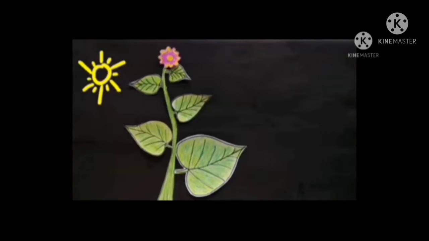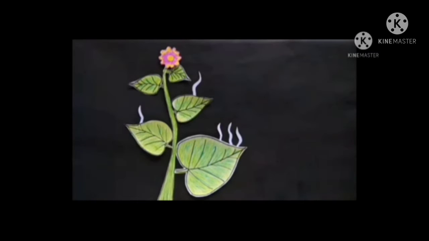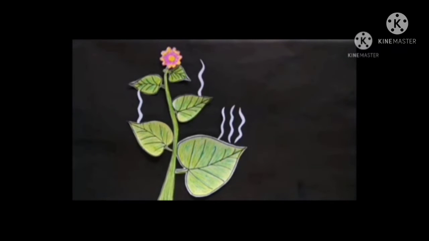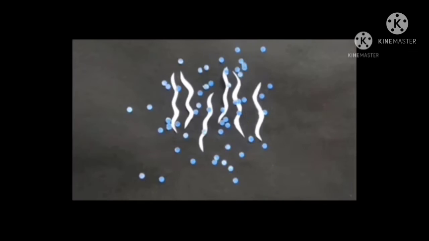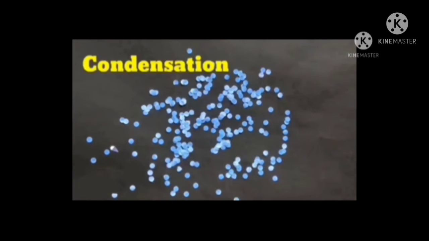The leaves of the plants also lose water from their surface because of the sun's heat. When water in the leaves becomes water vapor, it is called transpiration. All these vapors are very light and they rise high up in the sky, where they turn into small droplets of water because of cold temperature. This is called condensation.